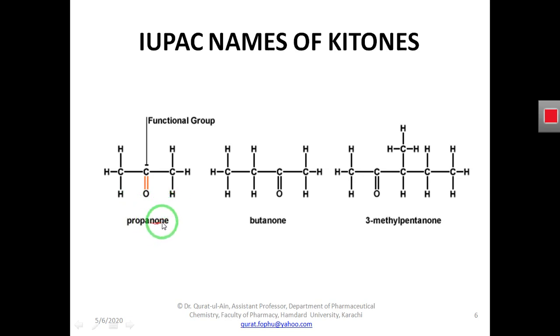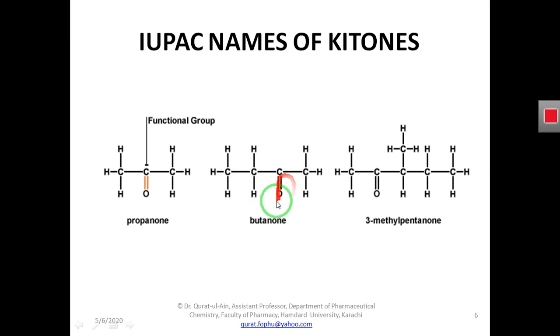Instead of propane, it will be propanone due to this carbonyl group. And this is butanone. Why? It has 1, 2, 3, 4 carbon atoms. It is butane, and as it has a carbonyl functional group here, we add the suffix "one" at the end of the name of the alkane.